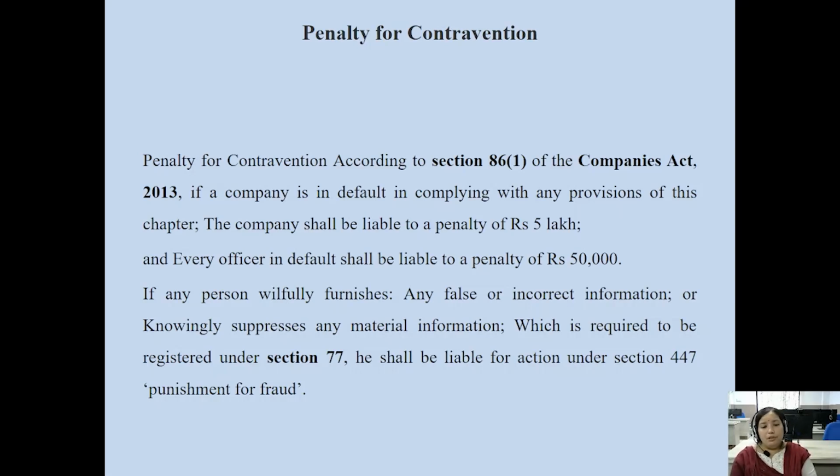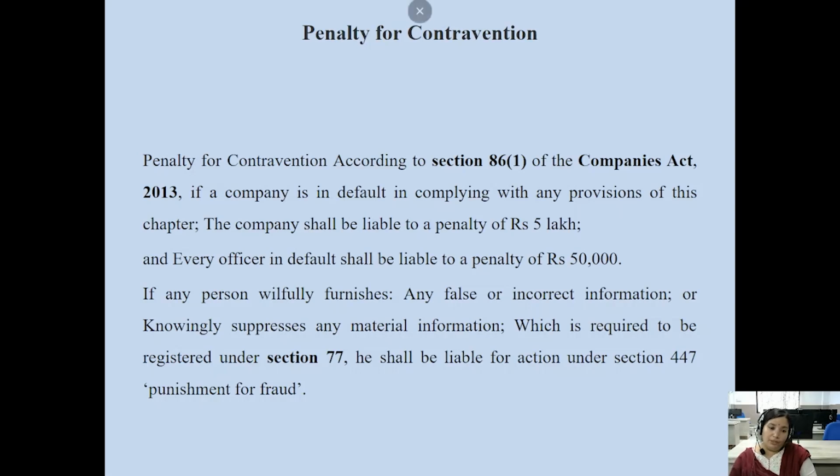Any person who willfully furnishes any false, incorrect information or intentionally, knowingly suppresses or hides any material information about the company which is required to be registered under Section 77 of the Act shall be liable for action under Section 447 of the Companies Act 2013.